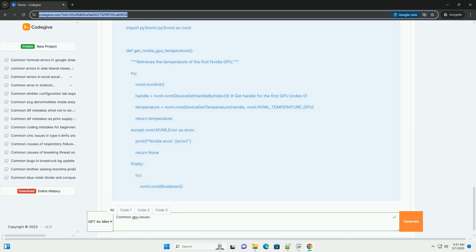psutil.cpu_percent(interval=1): this is the correct way to get CPU usage as a percentage. The interval=1 makes it sample CPU usage over 1 second, giving you a meaningful reading. sensors_temperatures: this retrieves temperature readings from various sensors on the system. Importantly, the availability of this information depends entirely on the system's hardware and drivers. It might return an empty dictionary if no temperature sensors are detected.